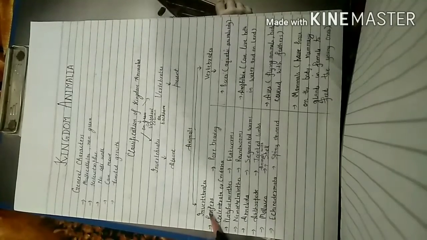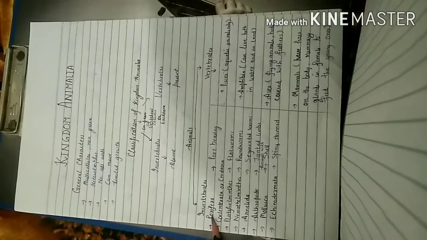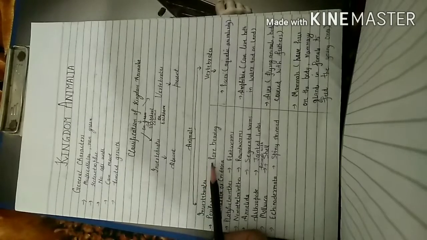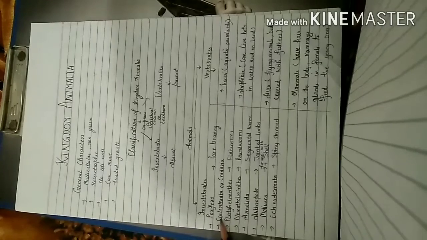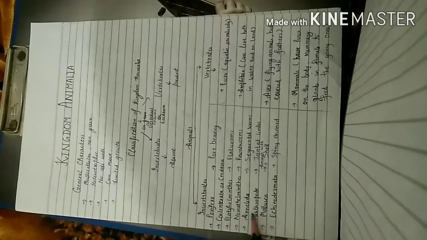The animals under invertebrates are divided into different phylum. So let us study the names of these phylum first. First phylum is Porifera, and the animals bear pores on their body. Then second one is Coelenterata, or it is also known as Cnidaria. Third phylum is Platyhelminths, also known as flatworms. Fourth phylum is Nemathyhelminths. They are also known as roundworms. Then another phylum is Annelida. They are also known as segmented worms.